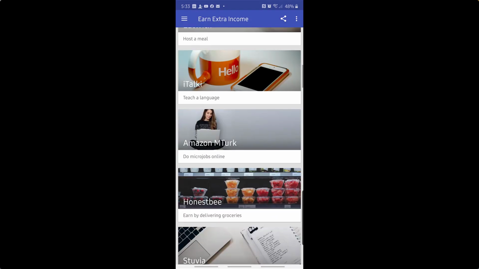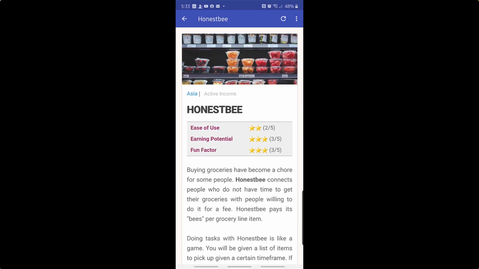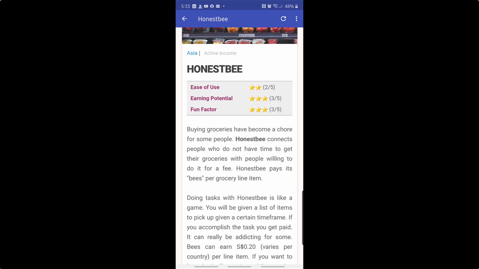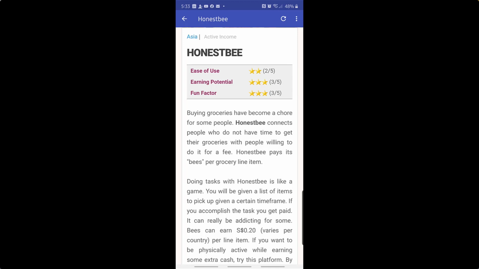There are all kinds, like Honestbee. I haven't even heard of this one. Buying groceries has become a chore for some people. Honestbee connects people who do not have time to get their groceries with people willing to do it for a fee. Honestbee pays its bees per grocery line item. So you can go out and pick up people's groceries for them, right? And deliver it to them, guys.